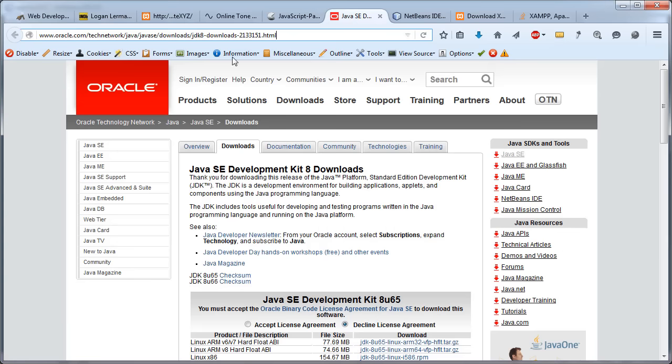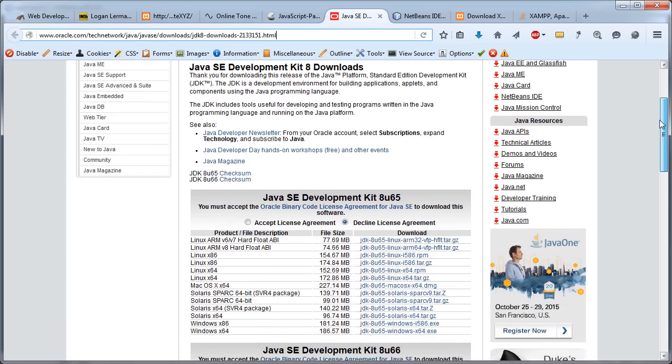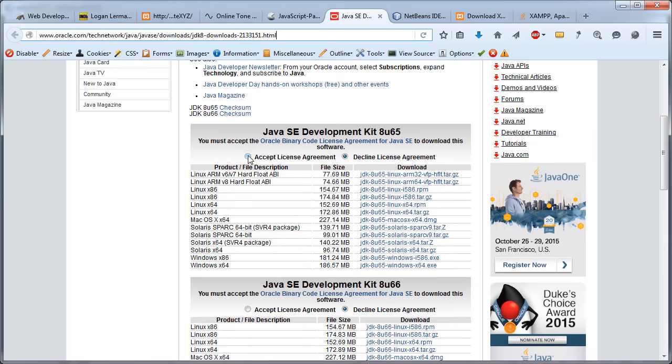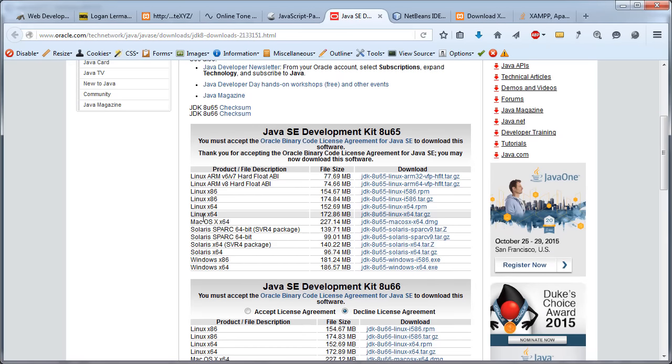So in here, what we need to do to download Java, first of all, is accept the license agreement, and then depending on what operating system we have. When we have a Macintosh computer, then it's this one here. And then for Windows, it depends on whether we have a computer that is able to process 32 ones and zeros, 32 bits, at a given point in time, or 64.